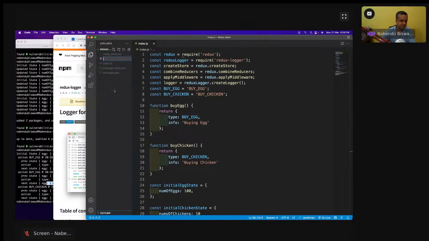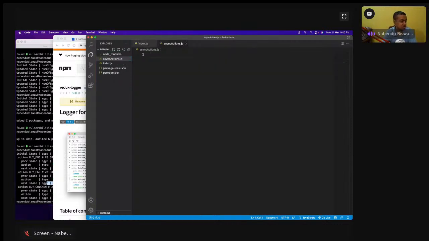It will be sync actions.js. Now we are going to do the API call with this. Again, we are going to have a const initialState equal to like this, and loading is